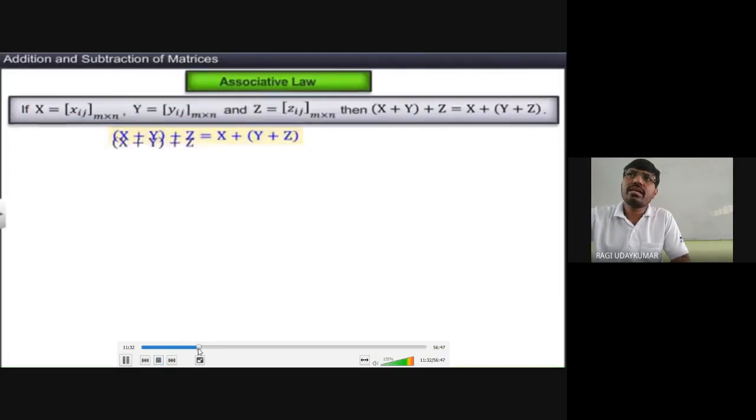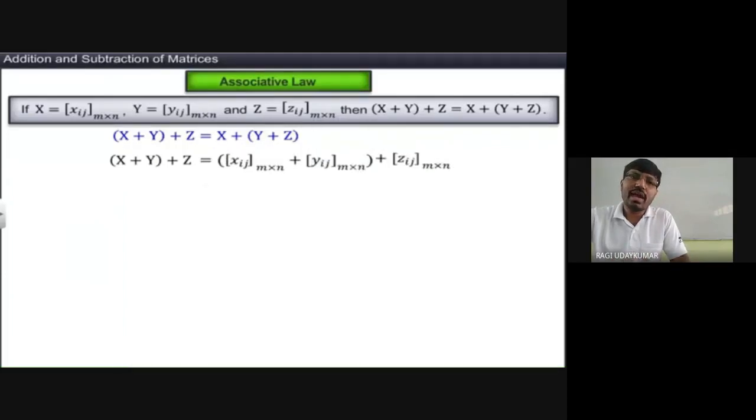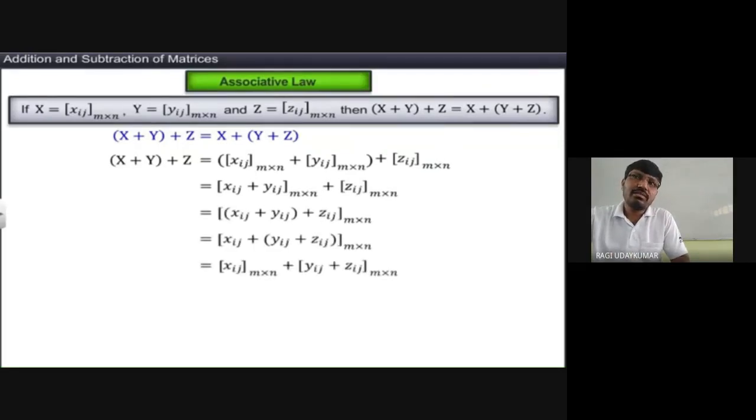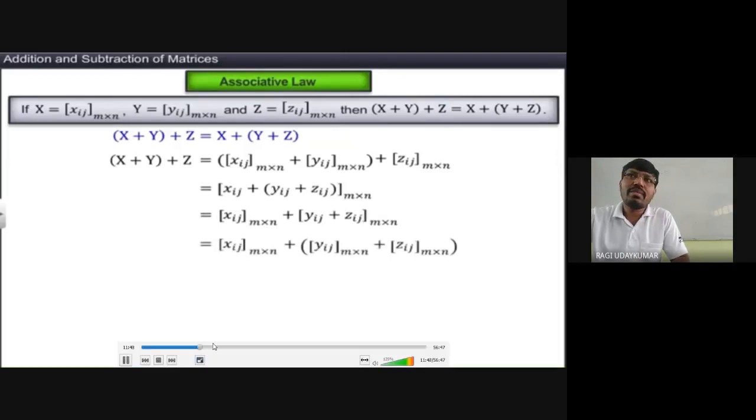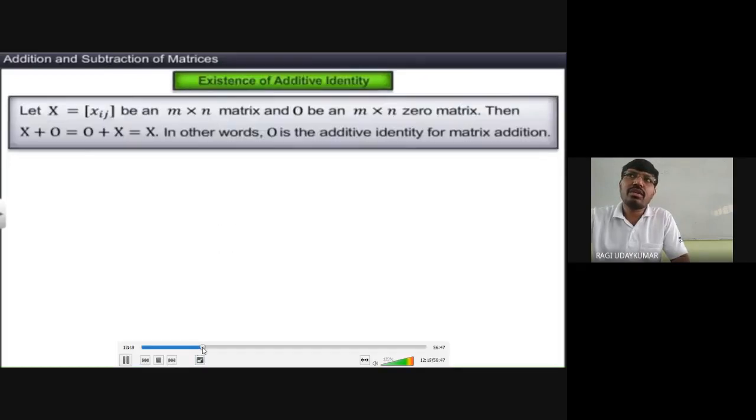Associative law is nothing but in the brackets, x plus y: first x and y two matrices को add करो, उसके बाद the result को z add करो. Otherwise first y and z add करो, the result को x से add करो. Same answer finally you are going to get, which is called the associative property, associative law.